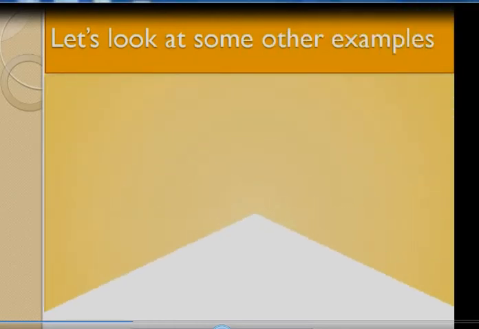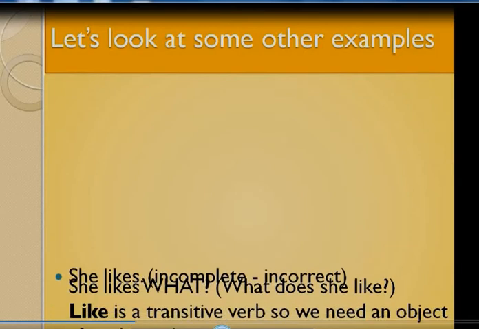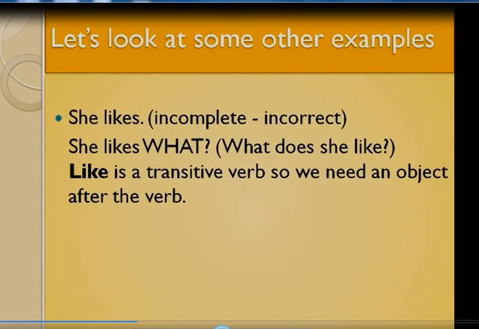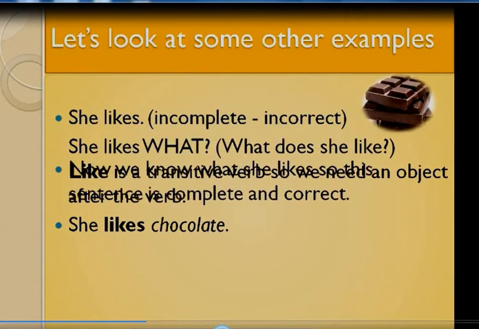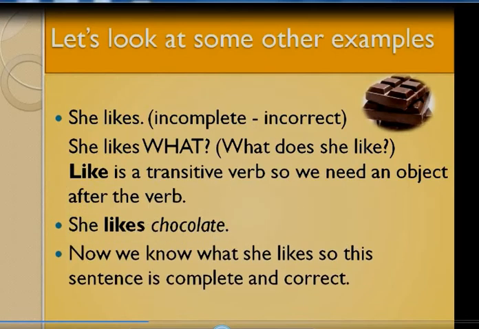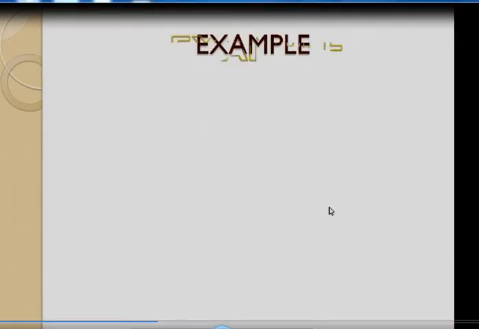Let's look at some other examples also. She likes. இப்போ நான் உங்கள்கிட்ட சொன்னேன்னா she likes அப்படி சொன்னா நீ என்ன கேட்பே, what does she like? Like is a transitive verb. So we need an object after the verb. She likes chocolate. So now it's finished. Now we know what she likes. So this sentence is complete and correct. So chocolate is the object. So that is the transitive verb.